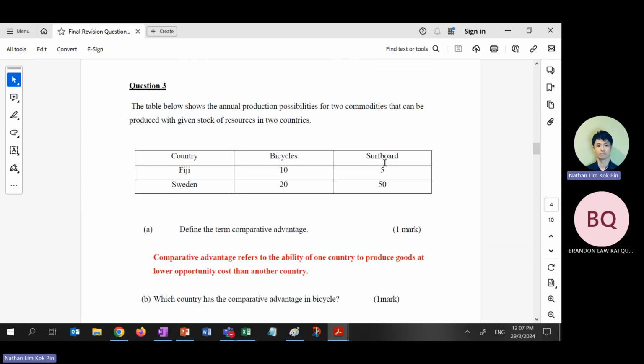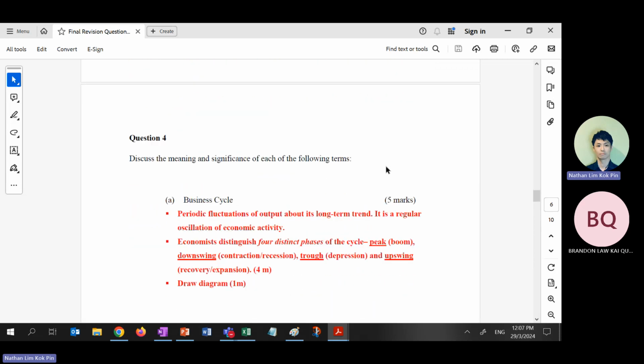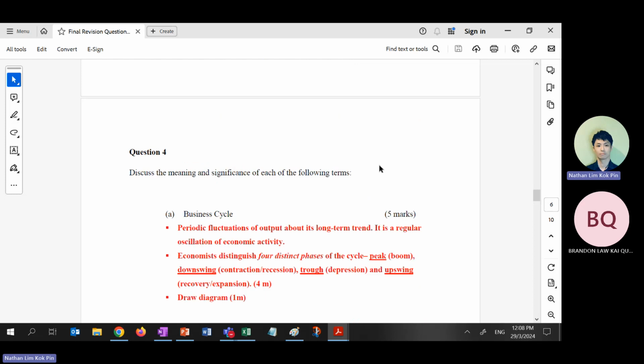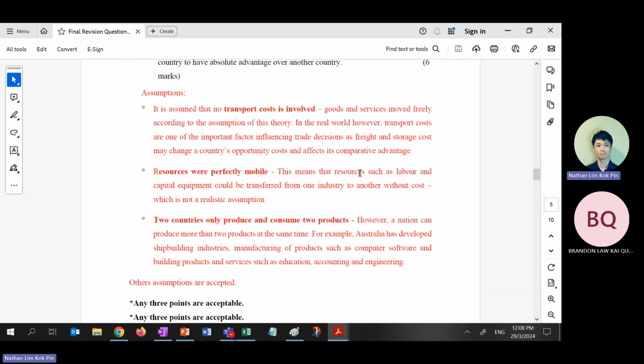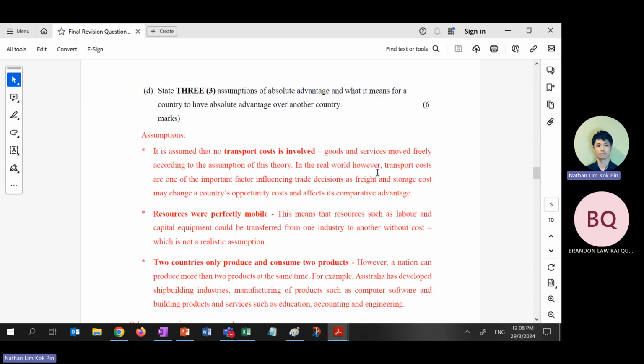This one, chapter 4. I think we start from question 8. Oh no, question 4B. Question 4B is about this one. The assumptions also, you still need to know, like state the assumptions for international trade.